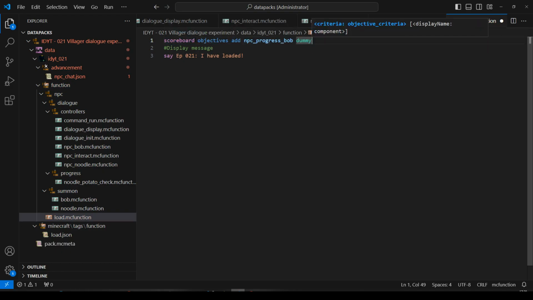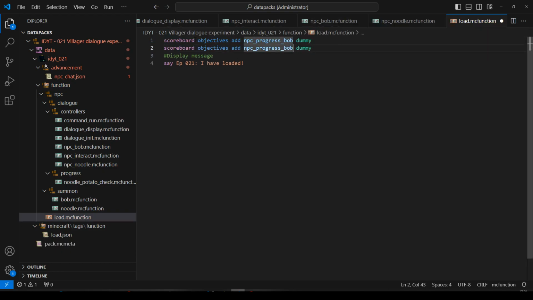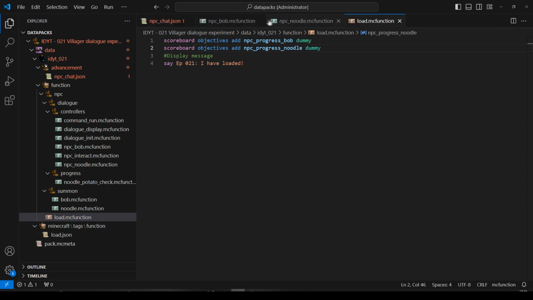Now if we've got one for Bob, we'll have one for every NPC, so Noodle needs one as well. And we'll save that, and let's just shut all of these down, because they're all open from when I created them. I think that's all we need to do in the load. So as I talk to Bob, my NPC progress Bob is going to go up, and the same for Noodle.